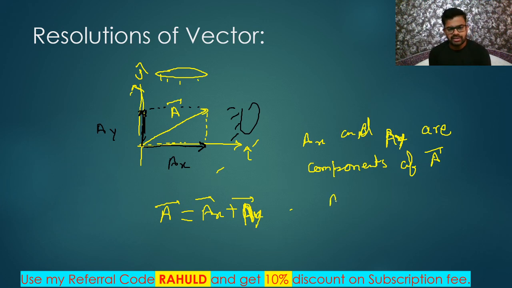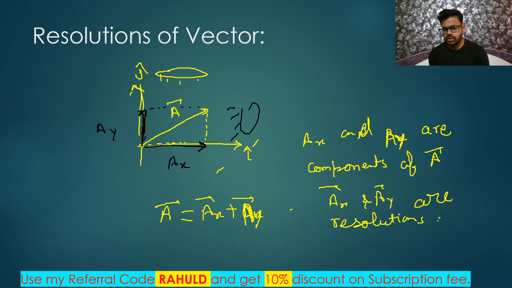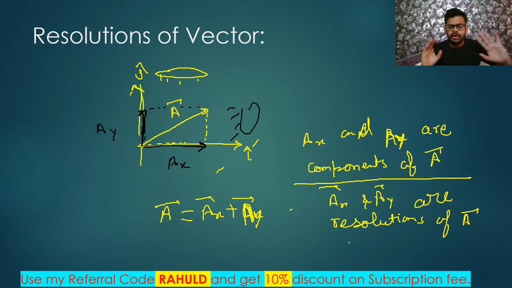So this Ax vector and Ay vector are called resolutions of vector A along x-axis and y-axis. Remember, these are the two things. When I am talking about Ax and Ay, just magnitude, these are called components. When I am talking about these components with direction, then it is called resolution.